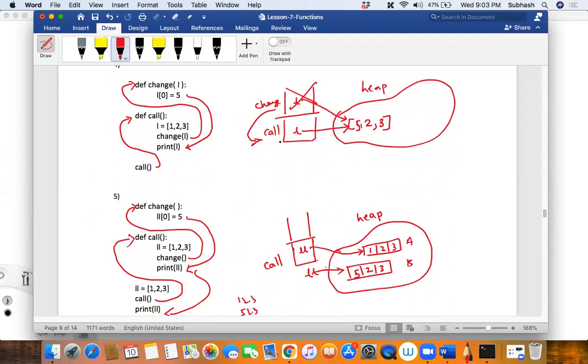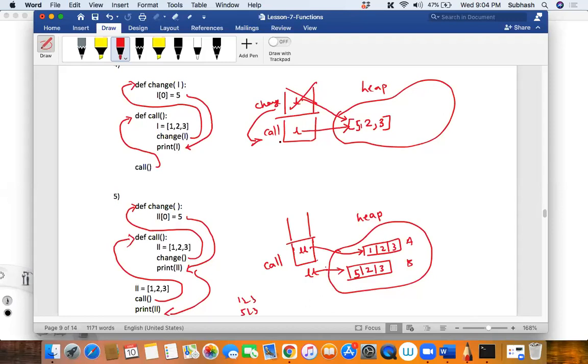Here we are passing a list. First, we start with the main context as a call, and there we define the list equal to 1, 2, 3. Then we go to the change function. In the change function, we are changing the index 0 of the list to 5. Since this is mutable, when we print after calling the change function, we get the updated list.